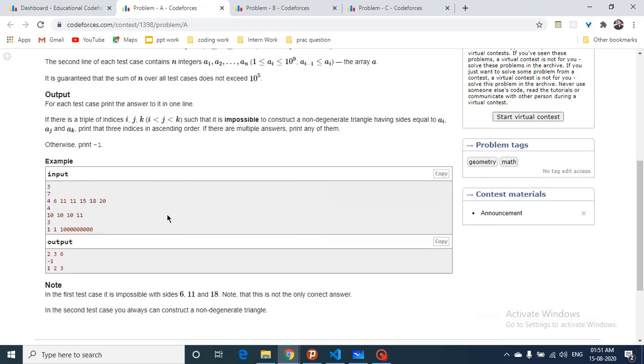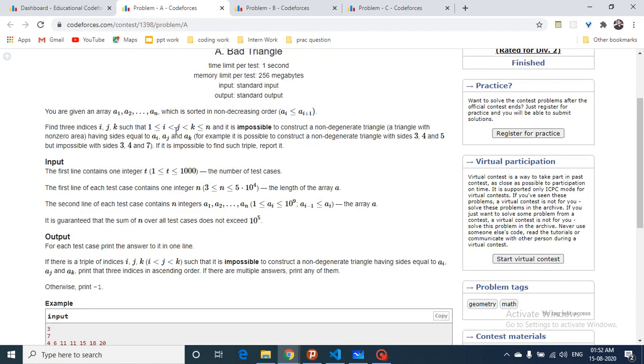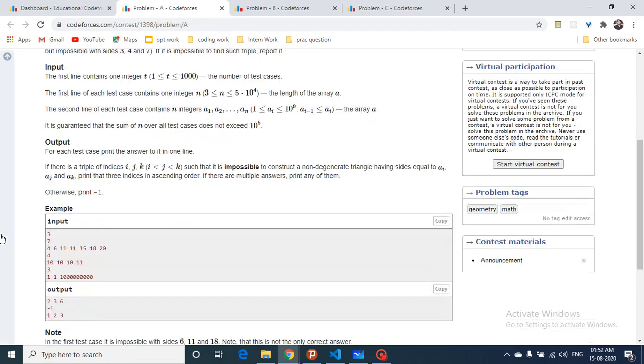As you can see from the example, 3, 4, 5 can form a triangle, but this cannot, because the sum of the two smallest sides is equal to the other side, but the sum of any two smaller sides should be greater than the third side. So the same you can do here. If you take any two consecutive sides to form a triangle, these are the smallest sides, and to form a triangle the sum of the two sides should be greater than the third side.